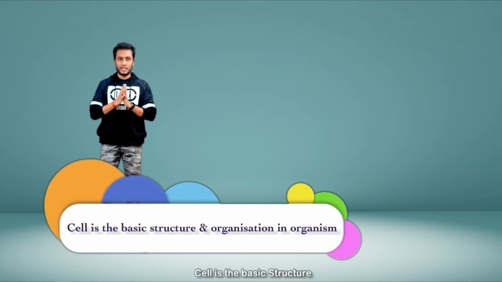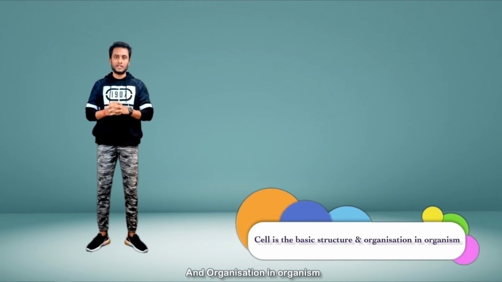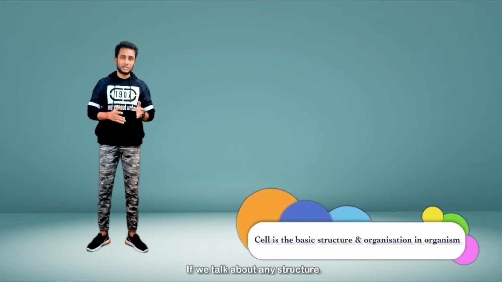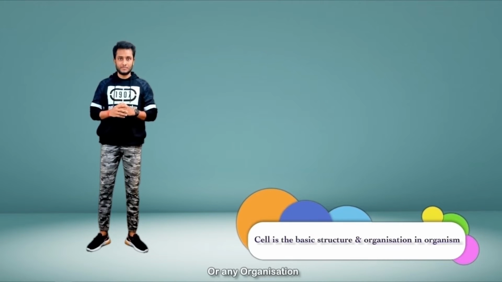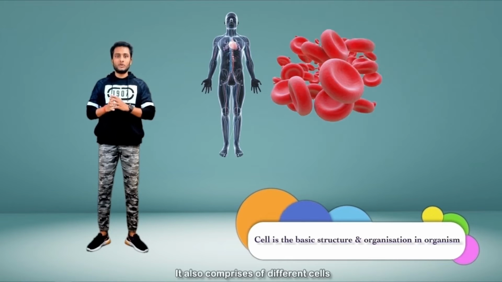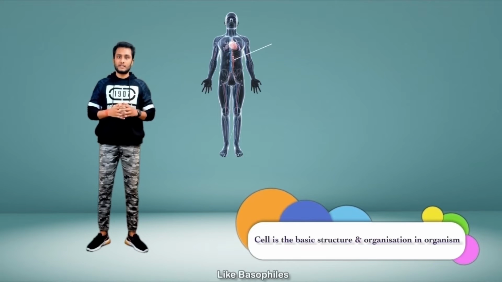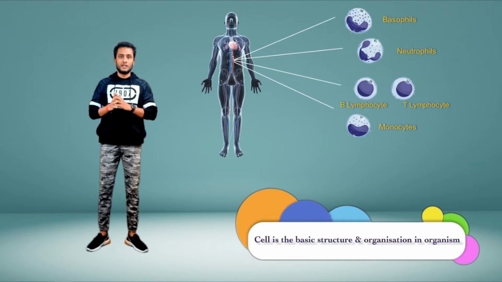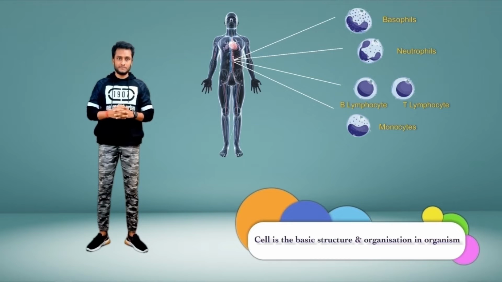In the second point, cell is the basic structure and organization in an organism. If we talk about any structure in any particular organism, let's say blood, it comprises different cells like basophils, neutrophils, lymphocytes and monocytes. These are different types of cells which together make blood, and they have their different works.